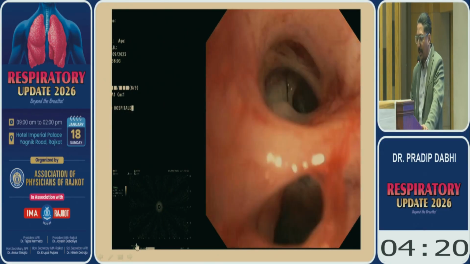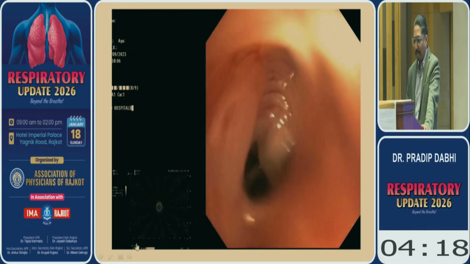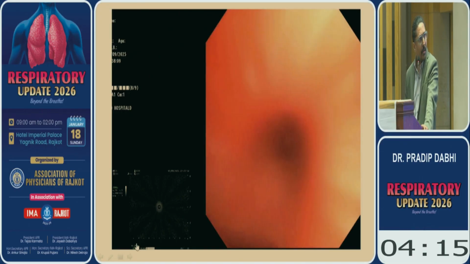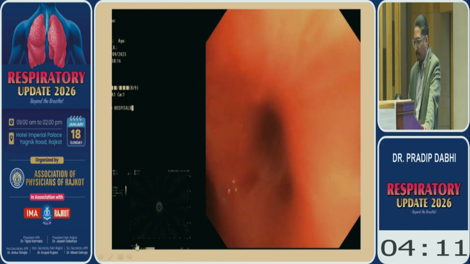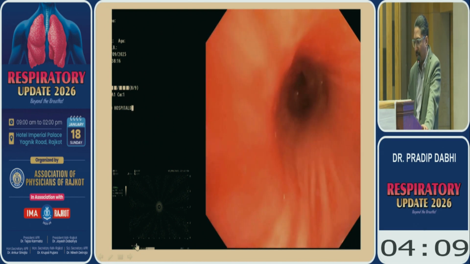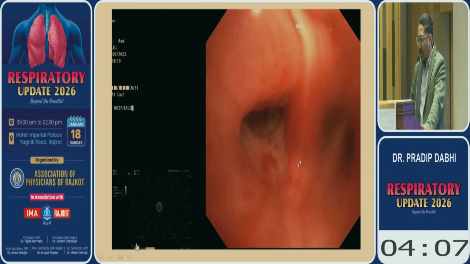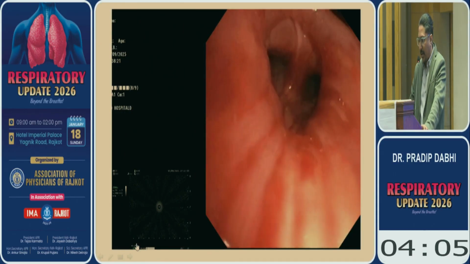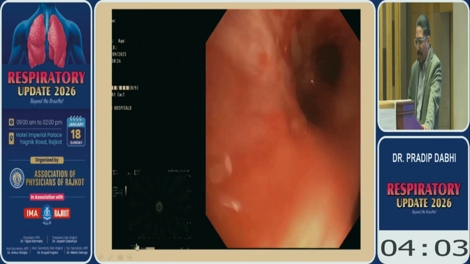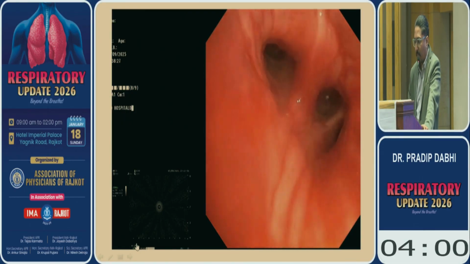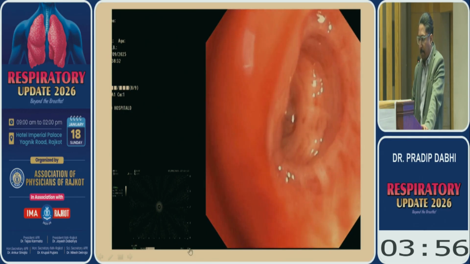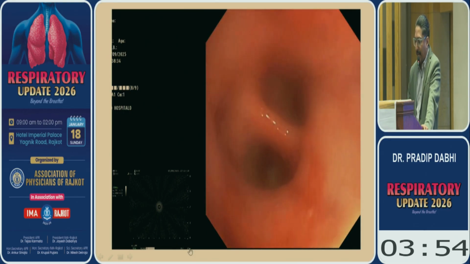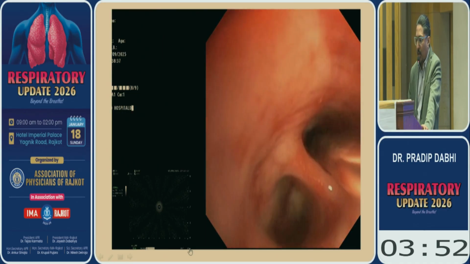So these are the various segments of the left lower lobe. It is located in one of the end, the superior basal segments. So this is the lateral. You can see there are a lot of subsegments.